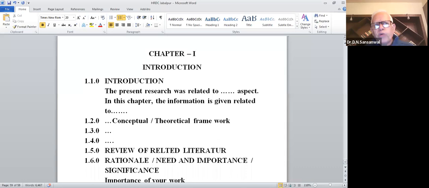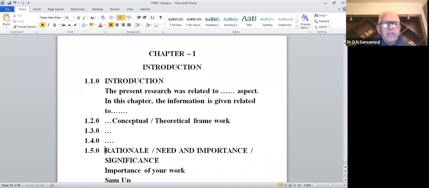So if you think you do not have many researches and you do not want to write a separate chapter, then the review of related literature must be written before the rationale. But if you are writing a separate chapter, then this should not be part and parcel of your first chapter, so you can decide.